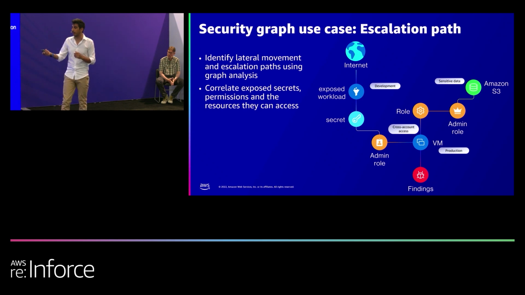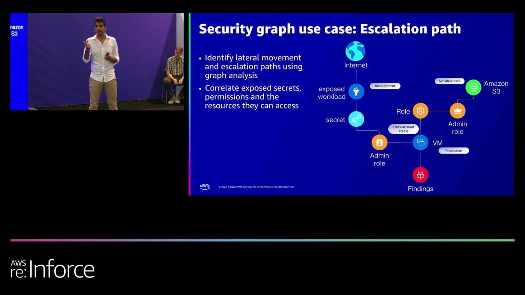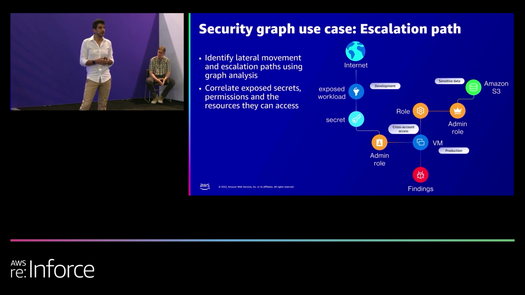So we modeled the graph, and we modeled the secrets, but we also run a full IAM analysis that tells me for every single role, what are all the accessible resources from that role, and which resources can assume this role. So if I have chains of assume role, I can detect them. If it's one single hop, 2 hops, 10 hops, I can still detect all of these escalation paths.